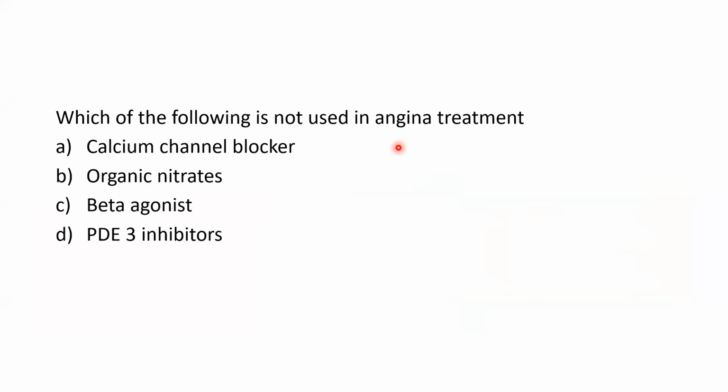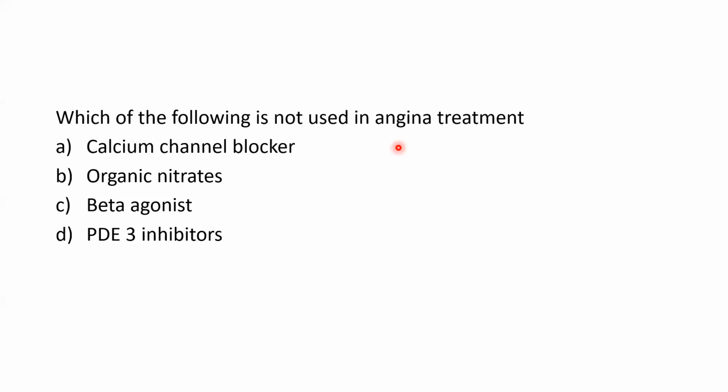Can anyone tell me which are the preferred drugs for treatment of acute angina? Isosorbide dinitrate and glyceryl trinitrate, correct. So these two are preferred because they are available in different dosage forms. They have rapid onset of action. They have active metabolites, so duration of action is also a bit better. That's why these are the preferred choice for acute angina treatment.